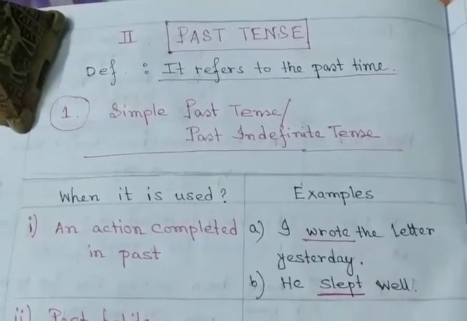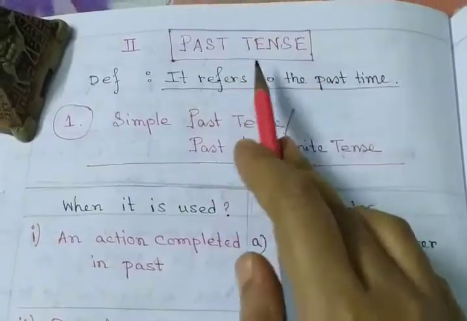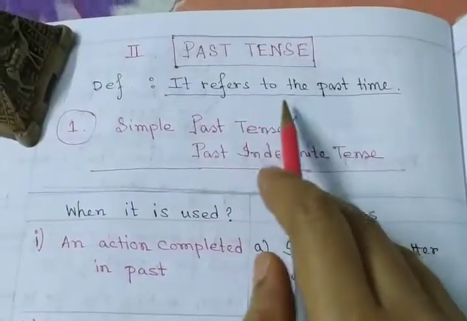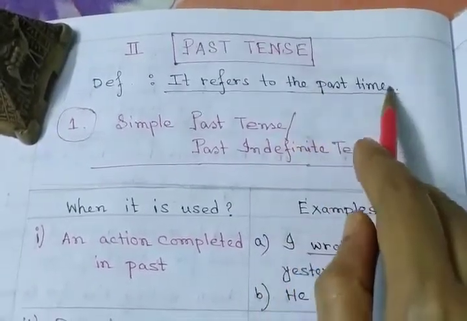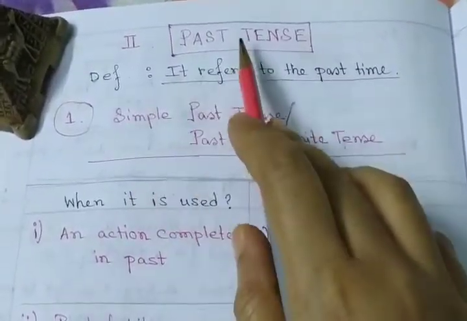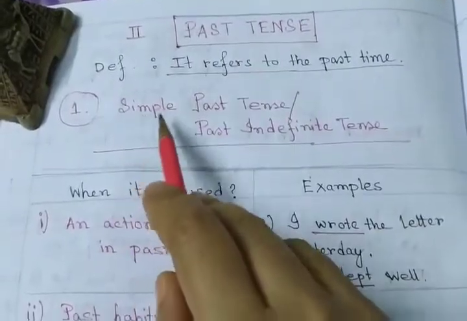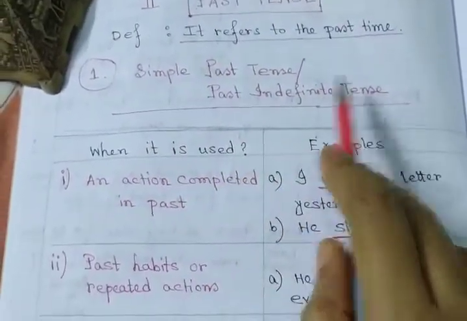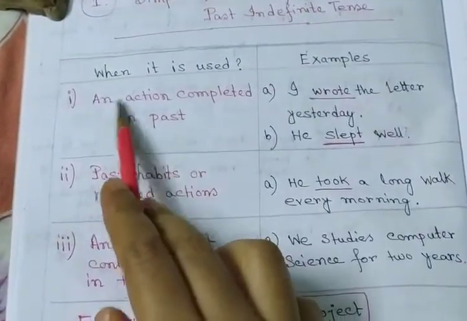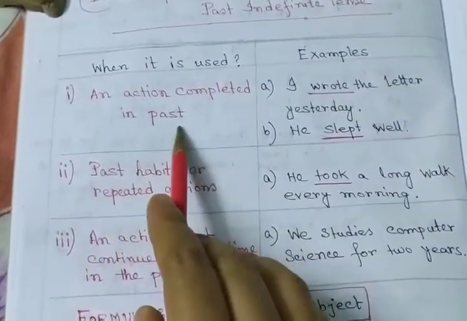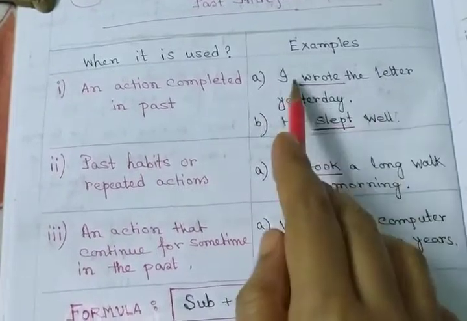Today I'll discuss past tense. What is past tense? It refers to an action that happened in the past time. So it has four parts. First part, simple past tense or past indefinite tense. Some rules are there. When it is used: an action completed in the past. Some examples I have given.